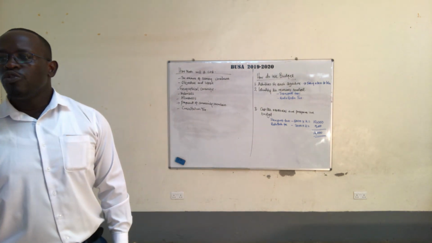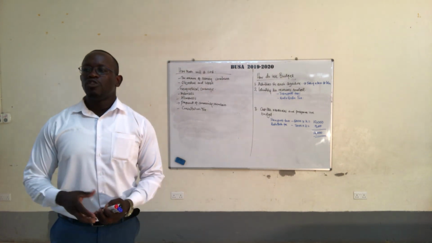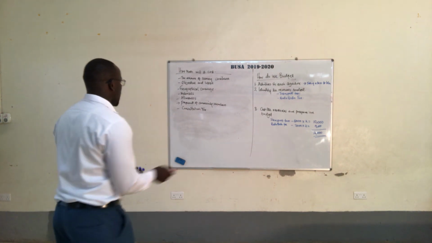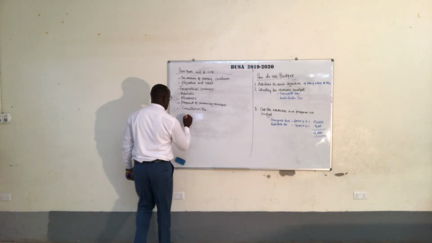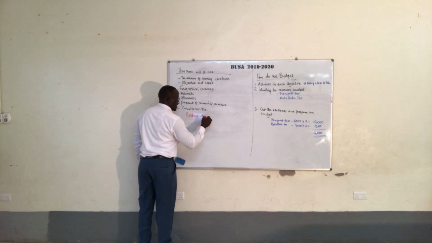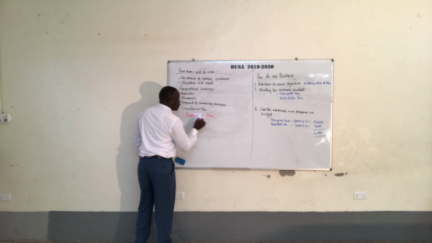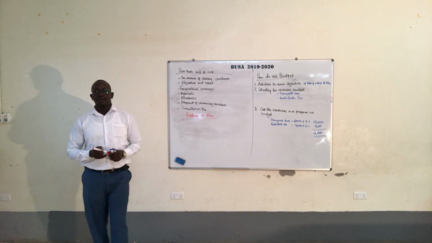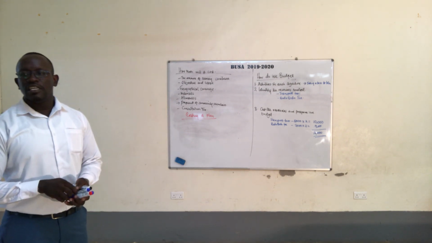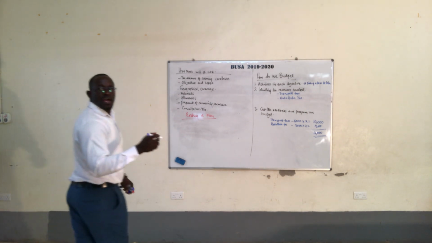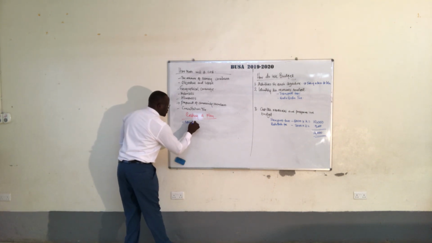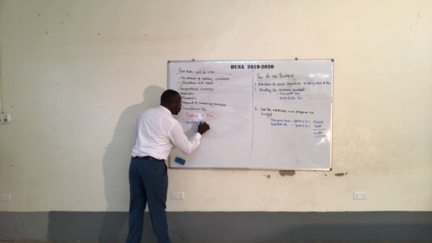Now, how do you cost a plan to make a budget? You already have your plan. Now the question is, how do you cost? Number one, you have to identify your objectives.